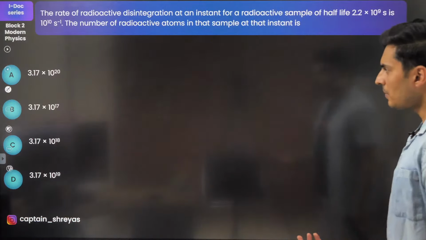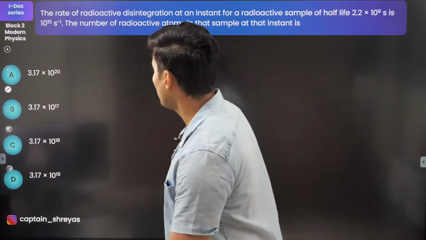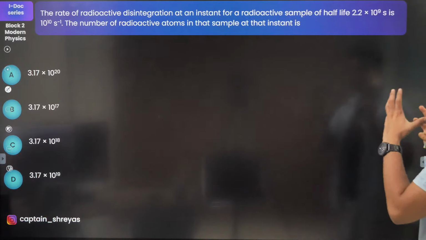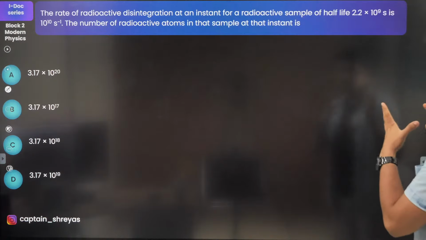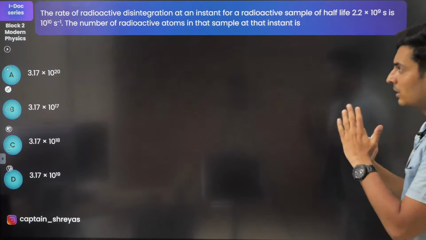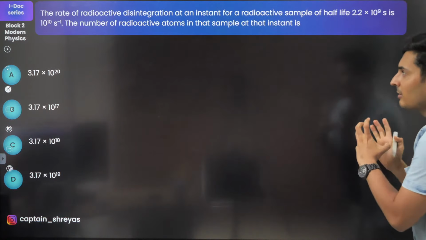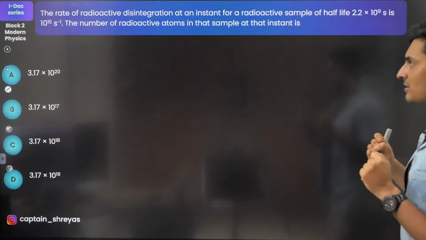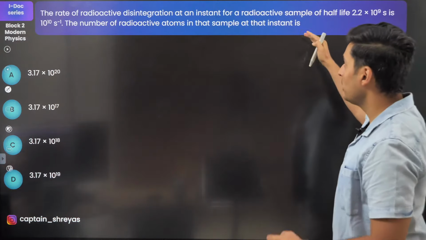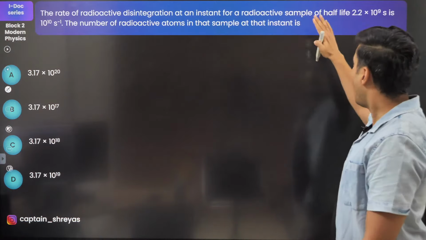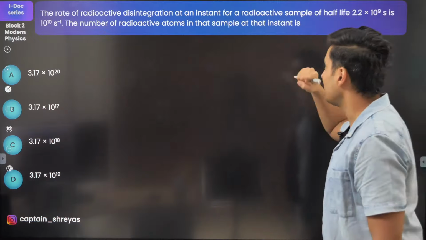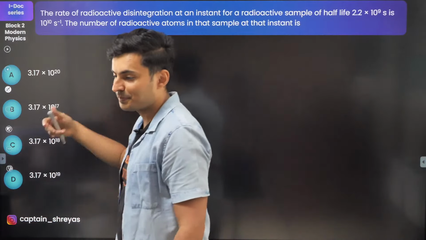Awesome. Moving on. The rate of radioactive disintegration at an instant of some sample of half-life this many seconds is 10 to the power 10 per second. The number of radioactive atoms in that sample at that instant is. See what is given, see what is asked. Rate of radioactive decay is given. Half-life is also given. Number of atoms present in that sample is how much?